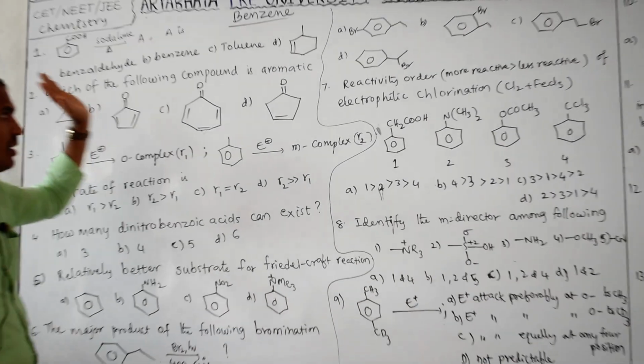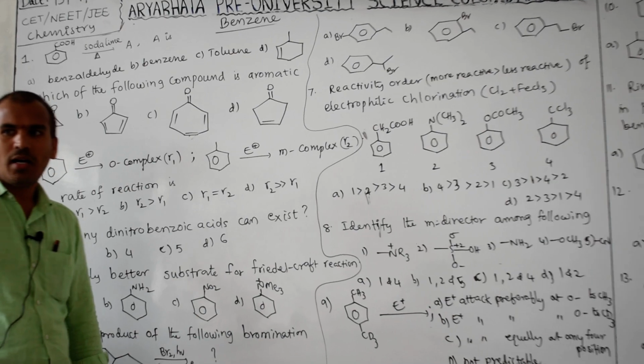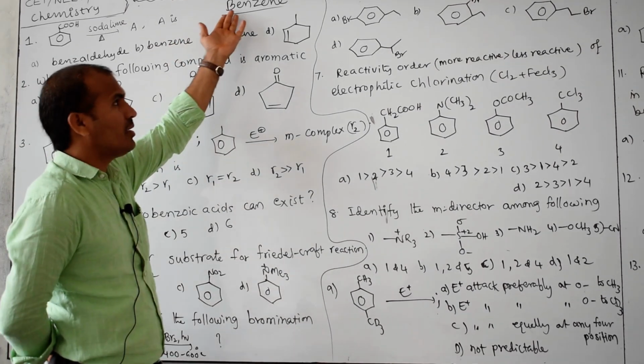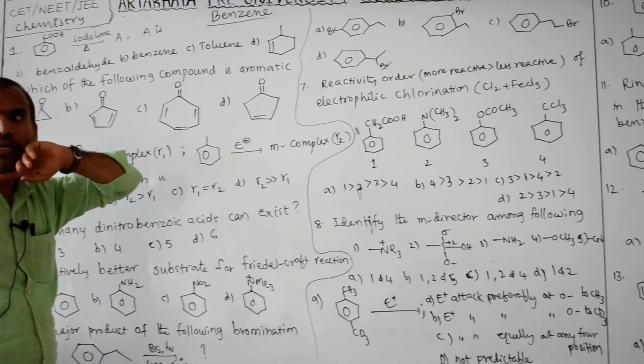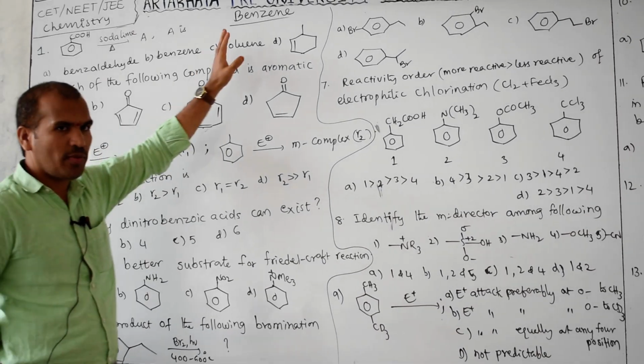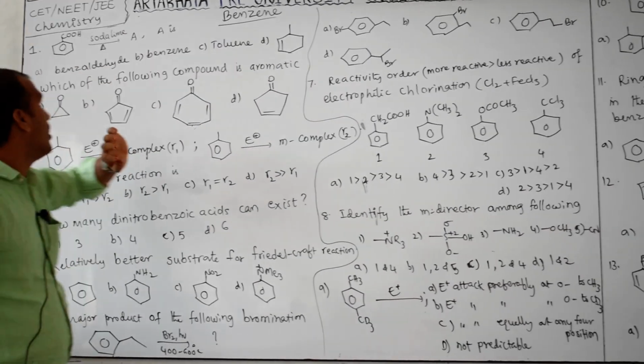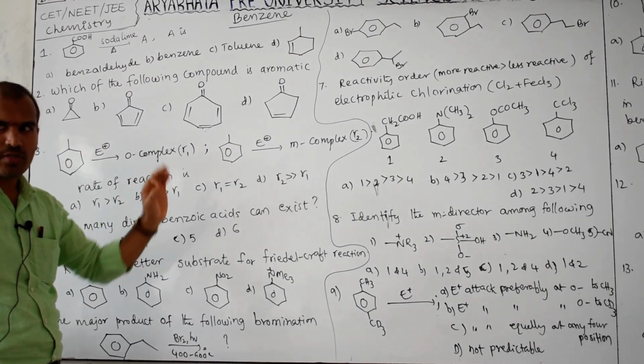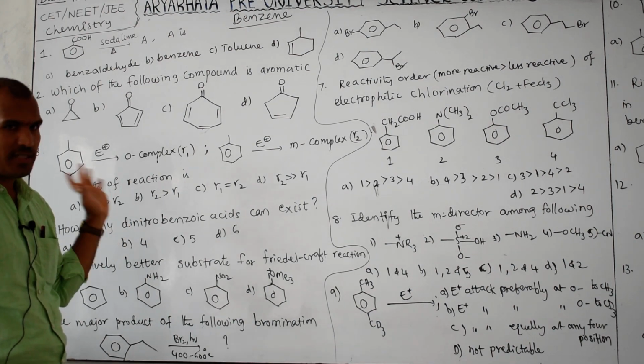In the previous class I discussed alkane, alkene, alkyne hydrocarbons. Now the next hydrocarbon is benzene. This is a special type of hydrocarbon because it is more stable due to the aromatic character. Now I have given a few questions. Based on these questions you will understand the total benzene concepts.